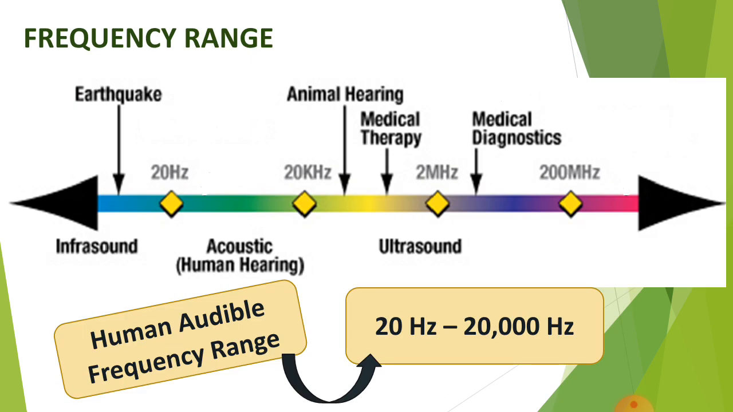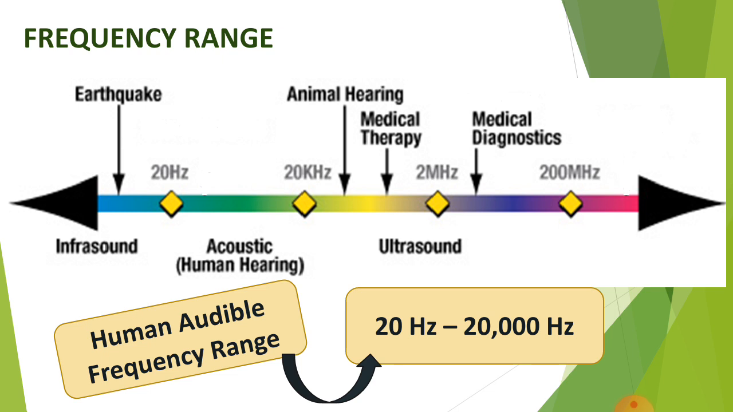Frequency range. The human audible frequency range is from 20 Hz to 20,000 Hz. It means we human beings can hear all the sounds in this range, from 20 Hz to 20 kilohertz, or 20,000 Hz. All the sounds whose frequency lies below 20 Hz are called infrasounds, and all the sounds which have a frequency above 20,000 Hz are called ultrasounds.